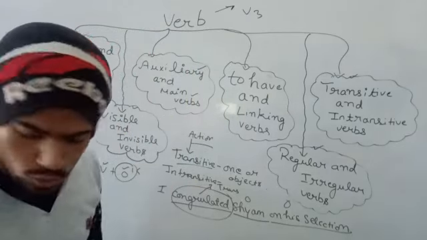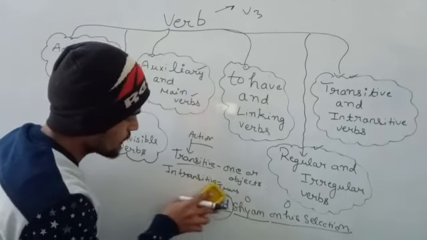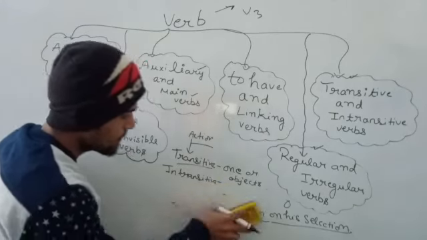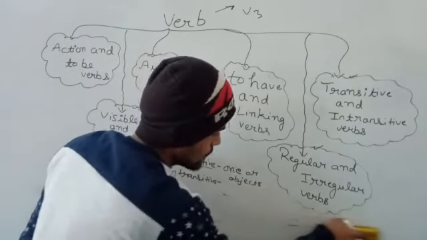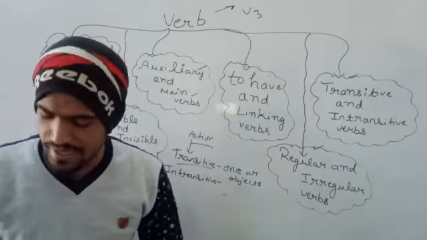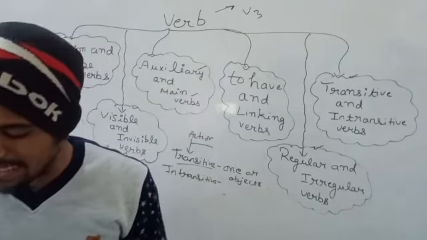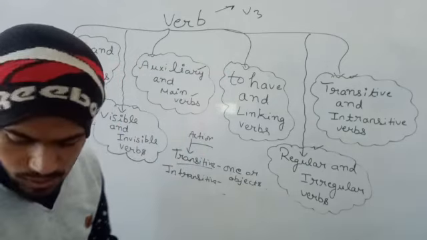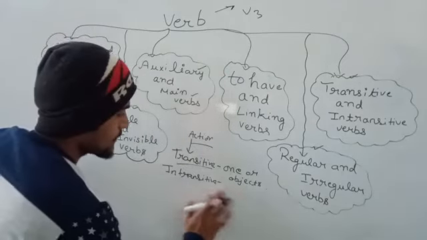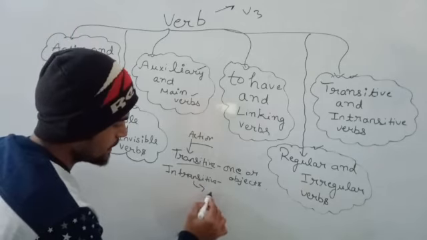Okay. So we will take an example of intransitive, and I will also tell you what we mean by intransitive verbs. On page number 38 you can read: an intransitive verb is also an action verb, but it doesn't require any direct object receiving the action.